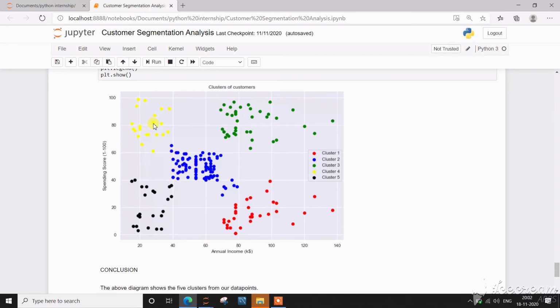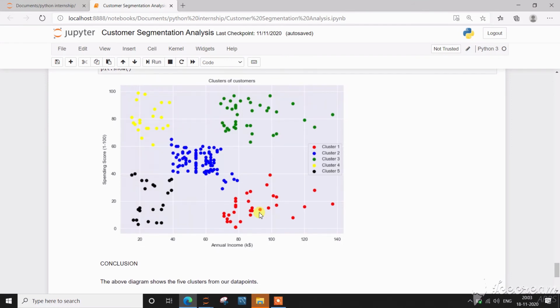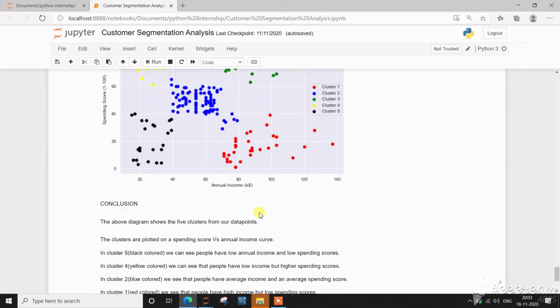The yellow dotted cluster shows us that the customers have their annual income low but the spending score is more. The blue dotted cluster shows us that the customers have average annual income as well as spending score. The green dotted cluster shows us that the customers have their annual income and spending score both high, and the red cluster shows us that the spending score of the customers is low but their annual income is high.